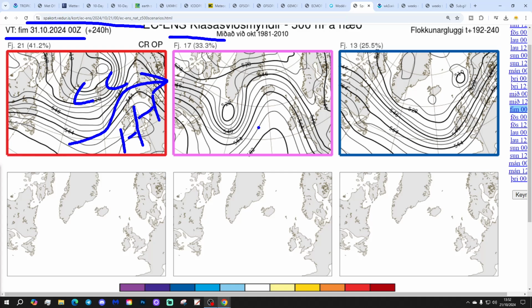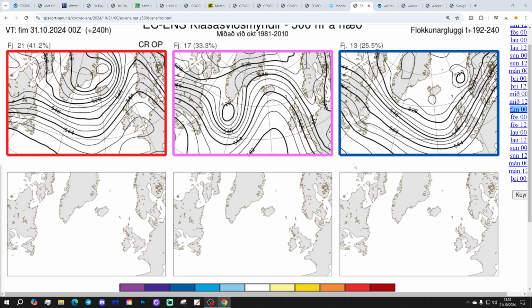We've got 17 with high pressure more in the middle of the Atlantic, and that will bring the wind in from perhaps more of a northerly, again, it went to more of a northwesterly direction, and so that's a bit colder with that option. And then we've got 13 just here again with low pressure to the north, and that's bringing in a west or southwesterly flow then.